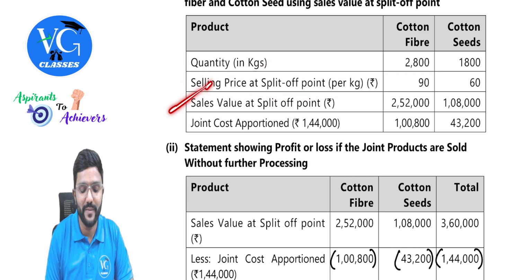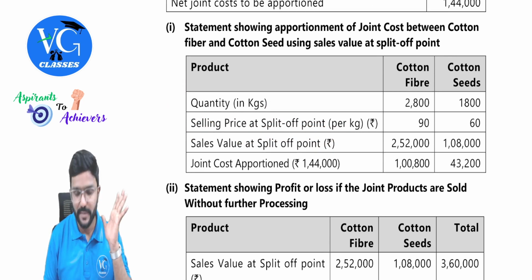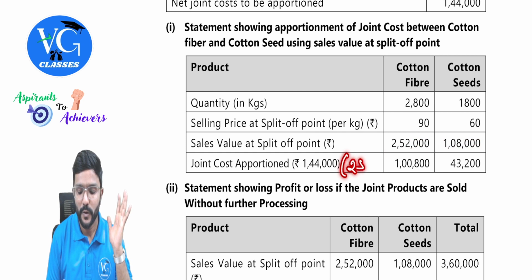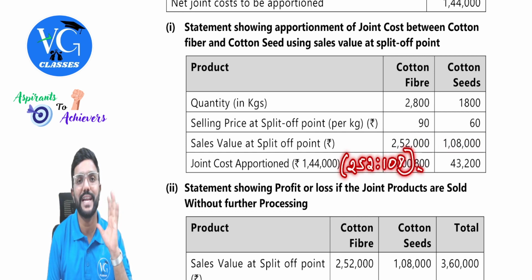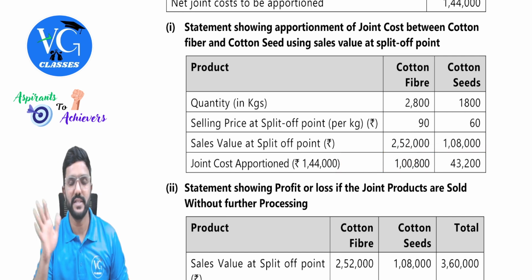Okay, so you will get sale value at split off point. Take that as a ratio. Let me just simplify it. I will just remove the 0 and I will write 252 is to 108. So 252 is to 108 is the ratio to split 1,44,000, guys. Is that clear? You can also take as it is, but it is better you avoid zeros.